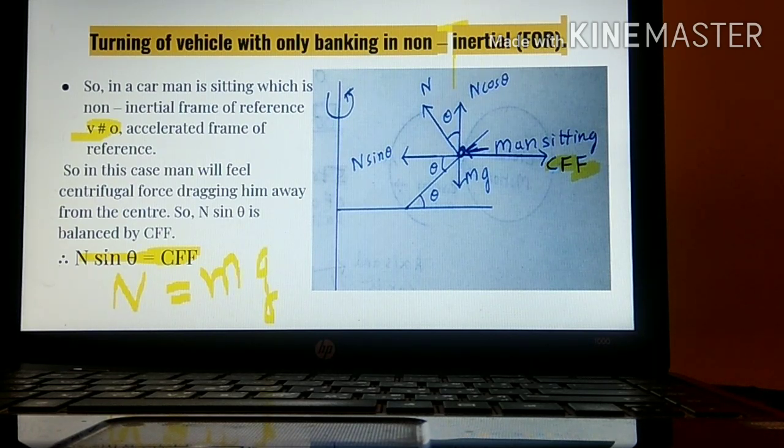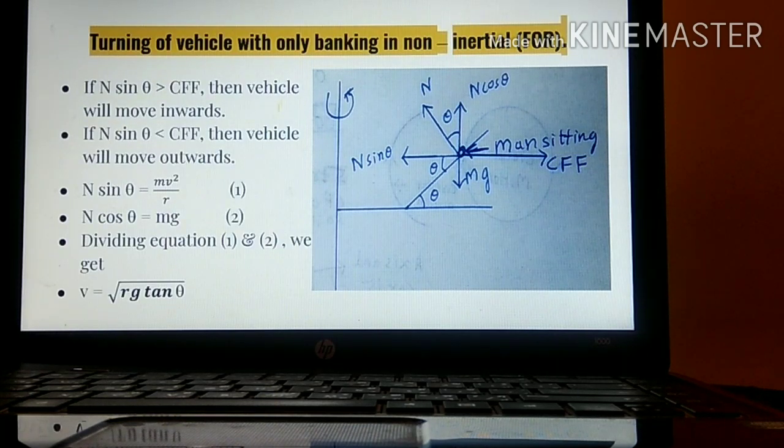But N sin theta will never change. What will be changing? Centrifugal force will only be changing. Now we will see the drawbacks of centrifugal force changing. Over here, if N sin theta is less than CFF, what are they trying to tell? If centrifugal force is decreased, then the vehicle will move inwards. If N sin theta is decreased or CFF is increased, then the vehicle will move outwards. This is a peculiar thing.